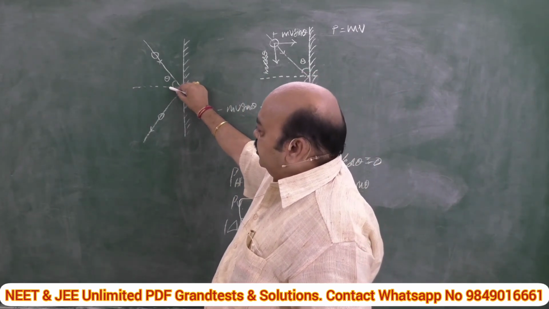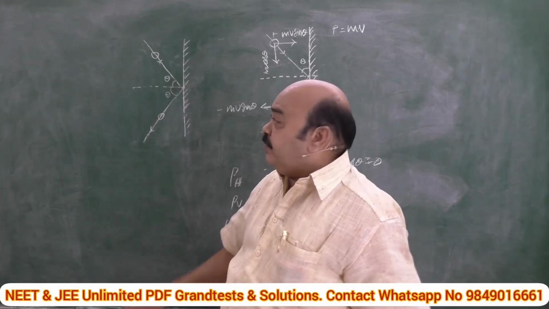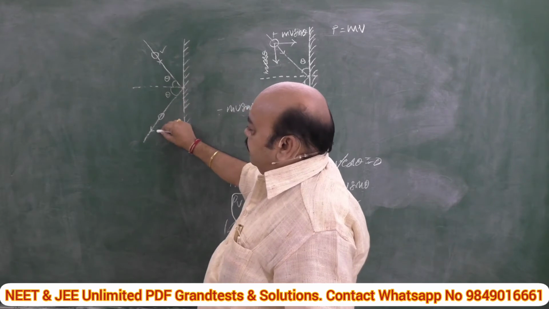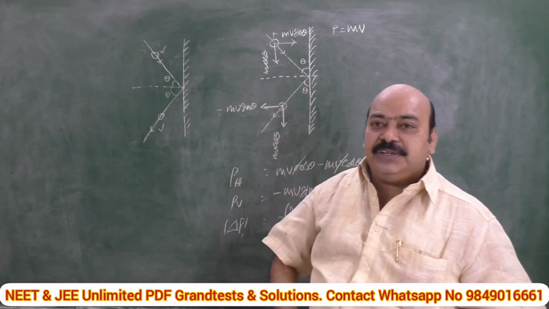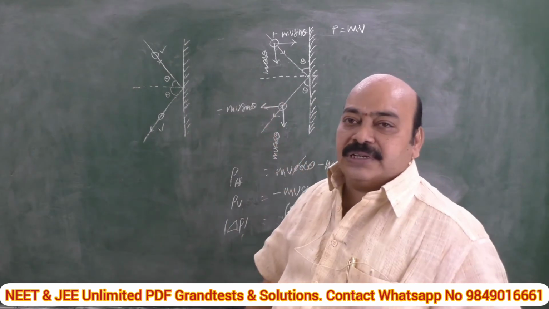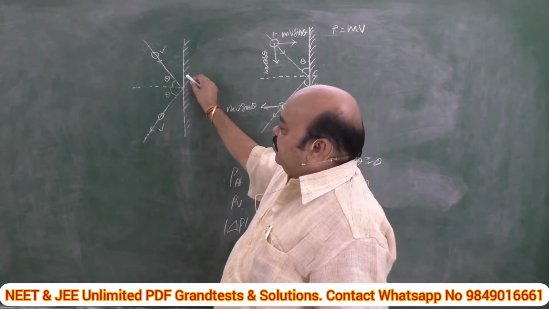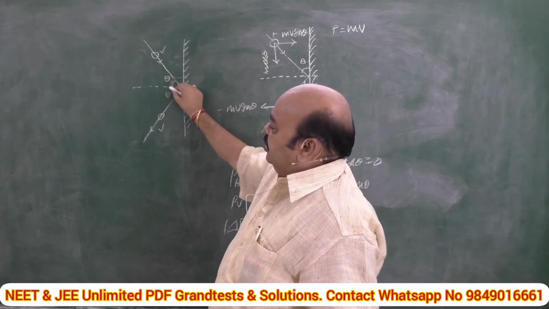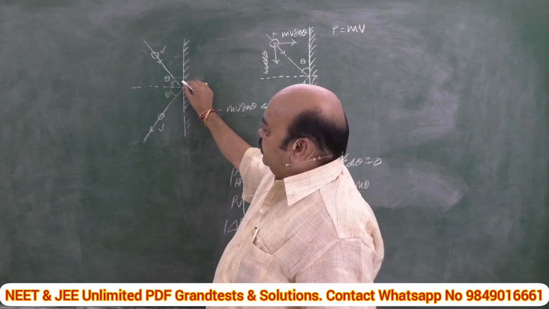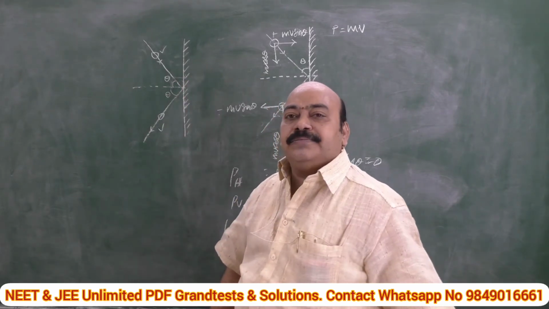Again, it rebounds making the same angle with the normal on the other side, continuing with the velocity v and v. In this case, what is the change in momentum? I think there is no need of drawing the components separately once again. You can understand what the difference is. For example, if this total is 90, and in the previous case this is theta, then what will this one be? It is nothing but 90 minus theta.